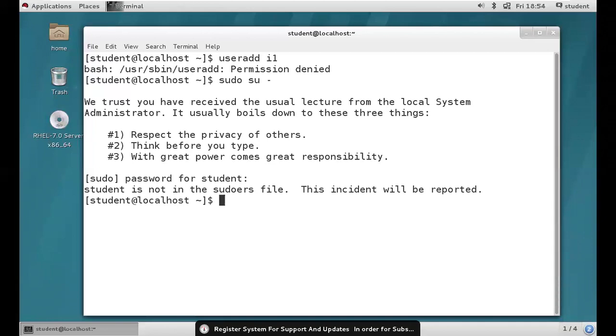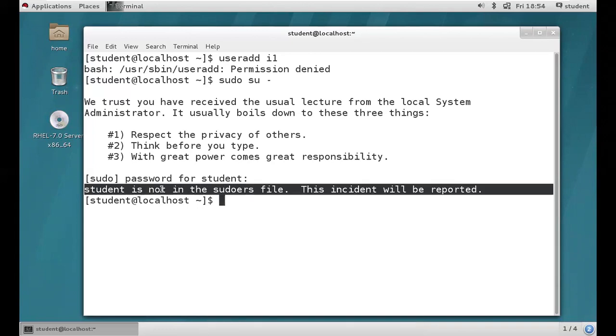The student user doesn't have the sudo access. Because of that, we got an error called student is not in the sudoers file. This incident will be reported. It means the student user is unable to execute the sudo command. So before the student user executes the sudo command, we need to provide the sudo permission for student. Then only he can execute it. How do we provide the sudo permission for the student user? Not only for a student user, you can give sudo access to any user account. If you want, you can give the sudo access to any group also. Both we'll discuss now, right?